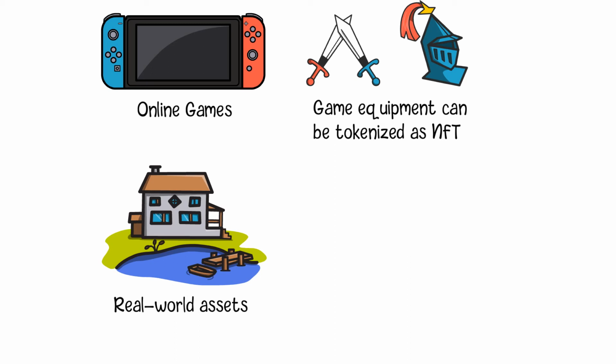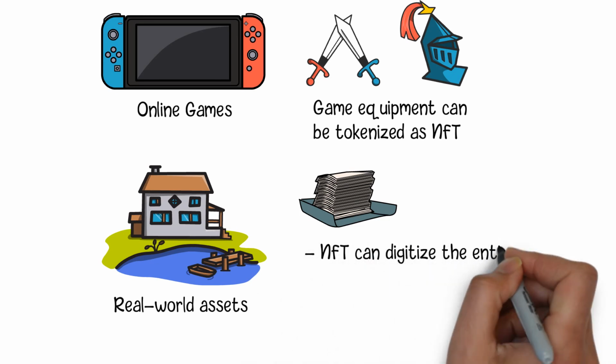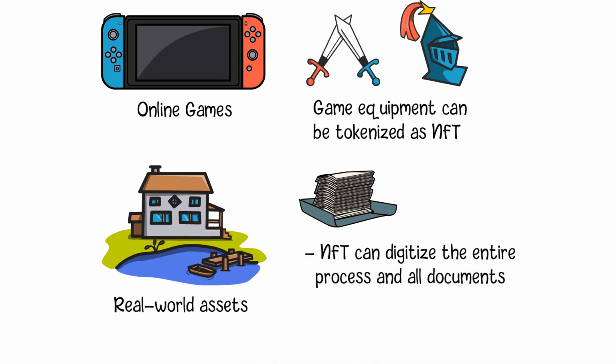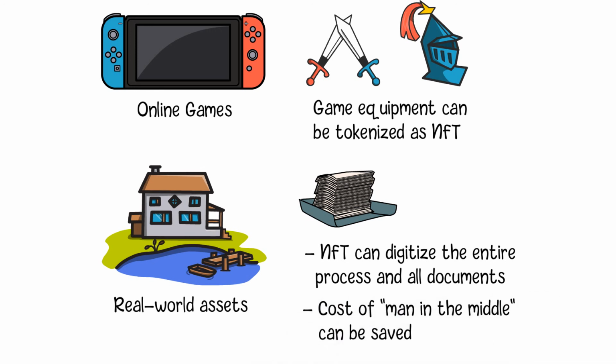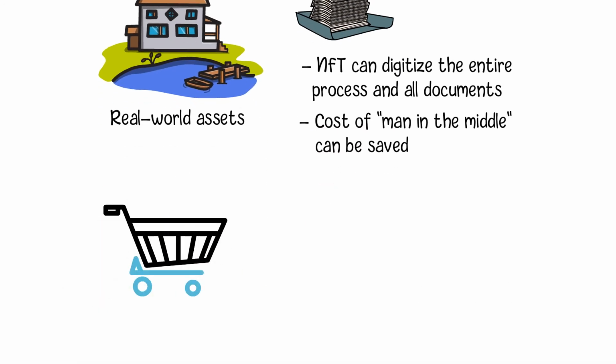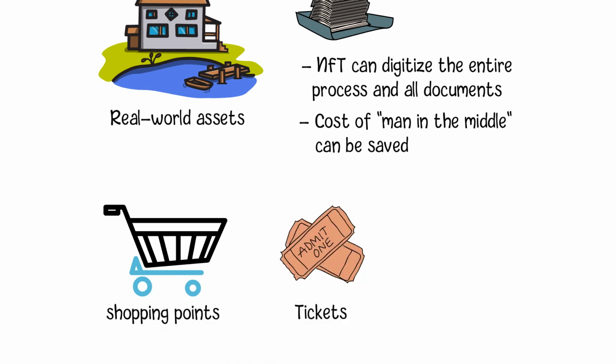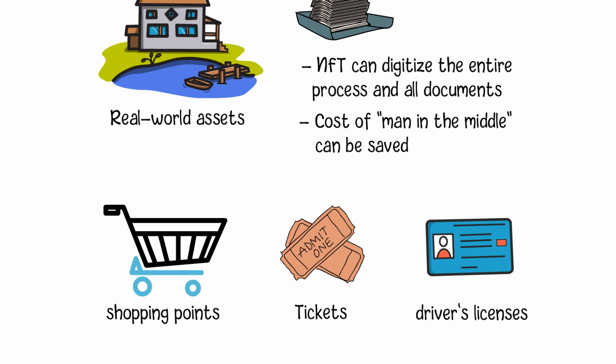Let's take properties as an example. The traditional real estate industry has a lot of paperwork to record all land titles and property registrations. In comparison, NFT can digitize the entire process and all documents required. Properties can be tokenized on the blockchain network to be converted into tradable tokens, which can be freely traded in the secondary market. In this way, lots of interference from the man in the middle, such as brokers, banks, agents, and lawyers, are not required, and corresponding cost can be saved. In addition, we may also see NFT usages in other areas such as shopping points, tickets, driver's licenses, which can be tokenized based on digital identity on the blockchain.